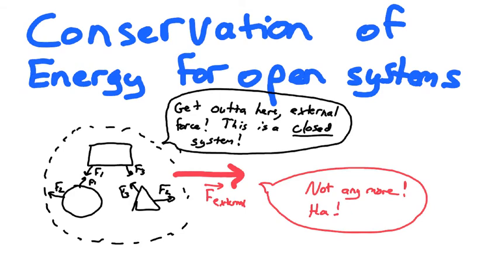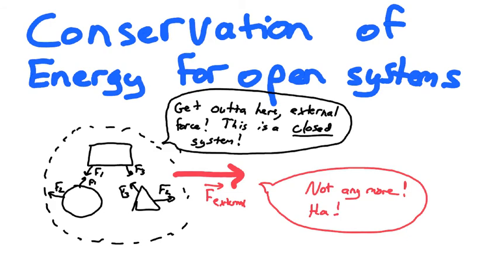When we have a conserved quantity, basically all that means is that if we have some of that quantity leave, it has to go somewhere. It can't just disappear. It can leave the system, but then it's somewhere else. So energy is a conserved quantity. If it leaves a system, we call that system an open system. And then we have some work to do to figure out where that energy went, or if we have energy entering our system, we might have some work to do to figure out where that came from.